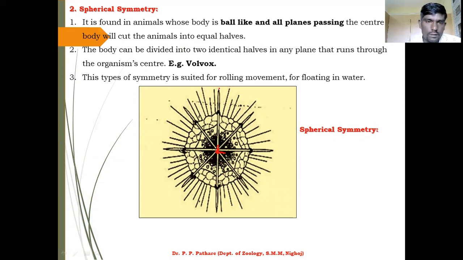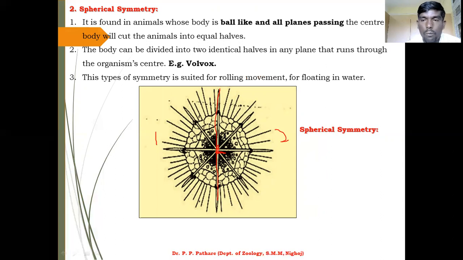Now I will draw this line. Then you easily get two equal halves: this is the first one, this is the second one. But the remaining point gives the information regarding spherical. What is spherical? The body can be divided into two identical halves in any plane that runs through the organism's center.